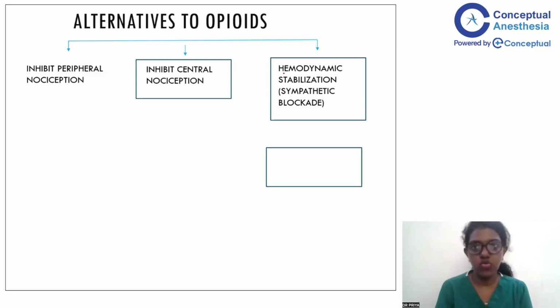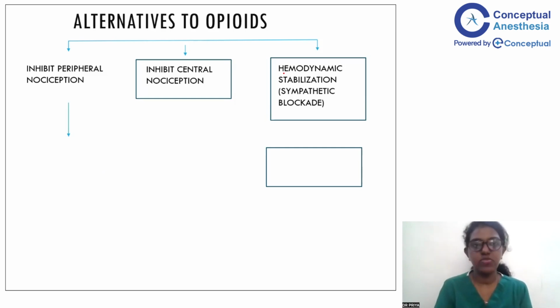Now, how do we replace opioids? We have to take care of three things. We have to take care of how to inhibit the peripheral nociception. We have to see how we can inhibit central nociception and how to maintain hemodynamic stability without opioids.